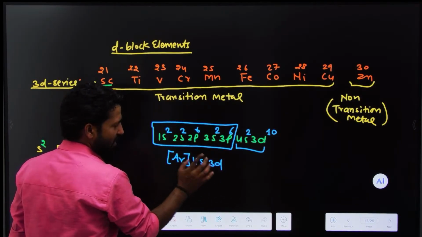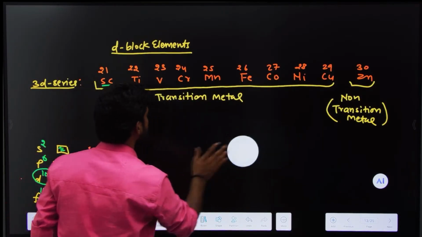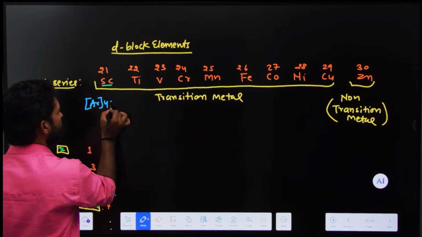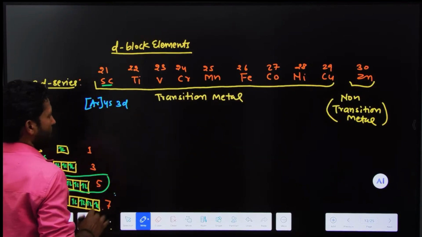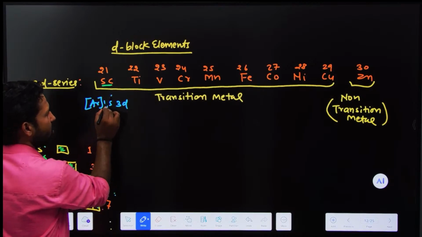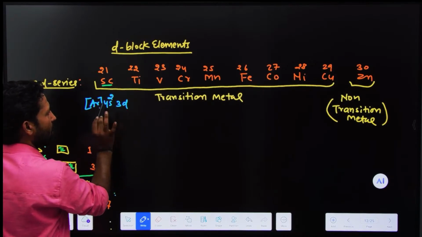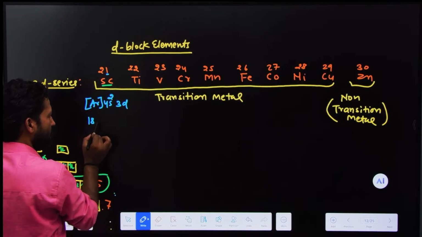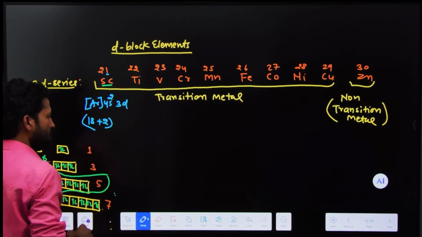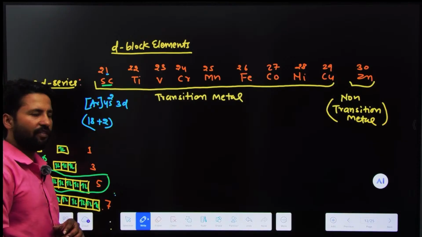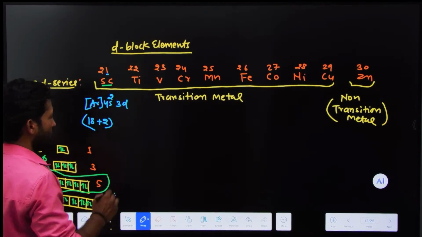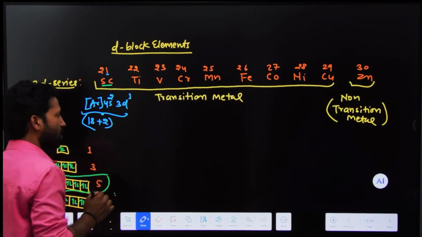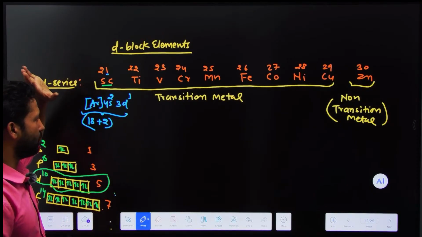Argon 4s 3d. Put electrons in s: in s there are 2 electrons. In d, how many electrons are there? 1 electron is left, because this is 18, 18 and 2, how much? This is 20. How many electrons are left? There is only 1 electron left. So put 1 electron. So this is the electronic configuration of scandium.